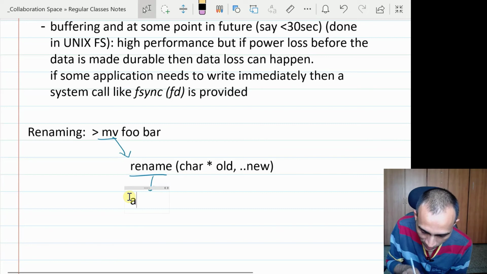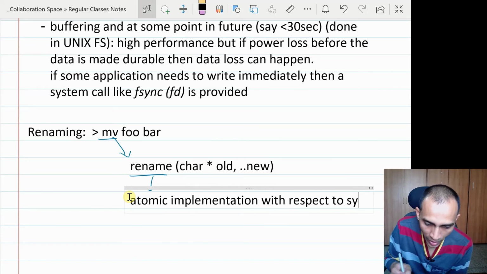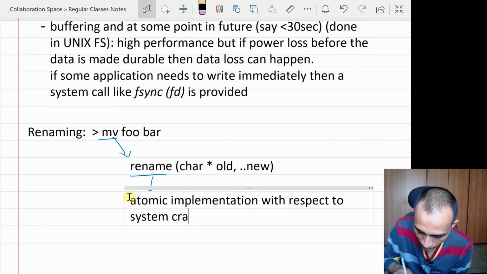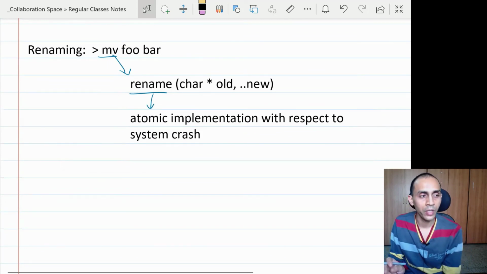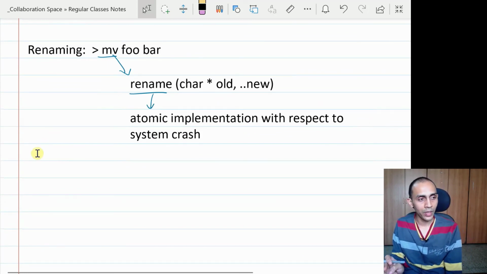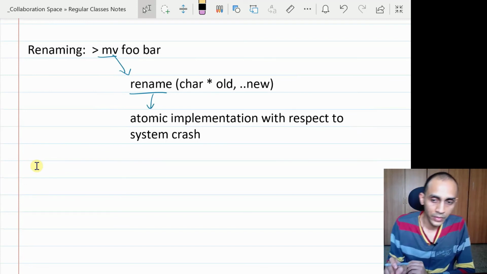But the good thing about this system call is that it is implemented in an atomic fashion. It is atomic with respect to system crashes. So even if the system crashes while you are doing a rename, either the old name will remain or the new name will remain, not an intermediate thing.